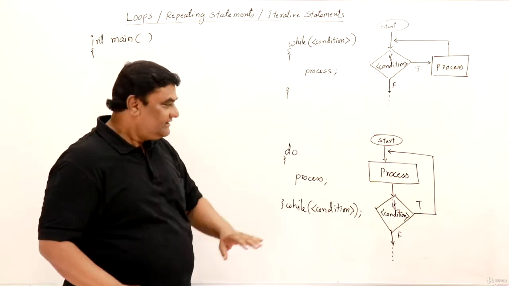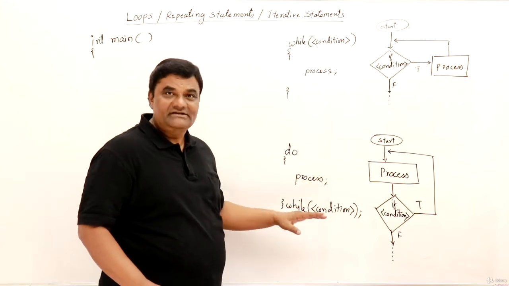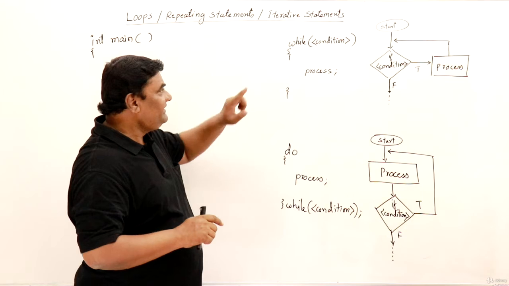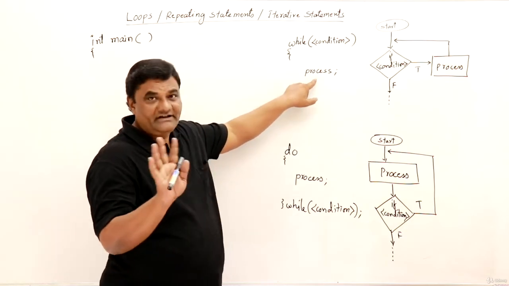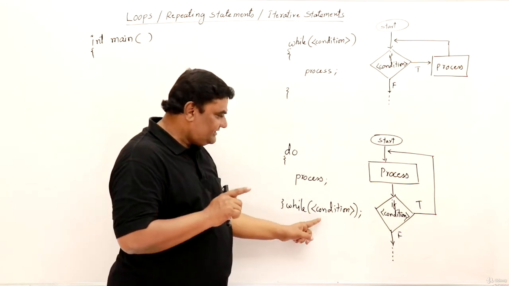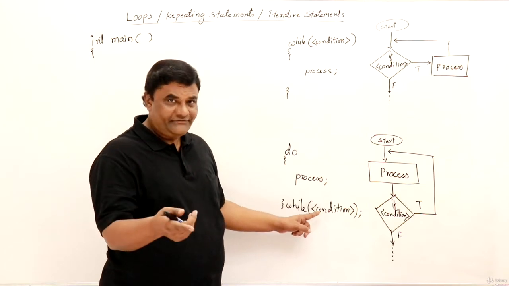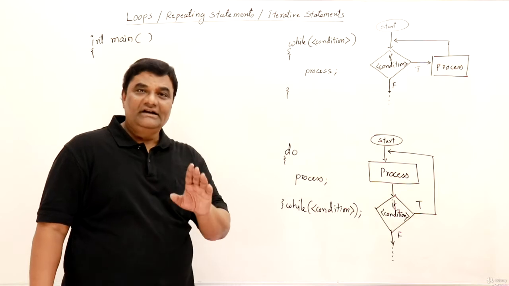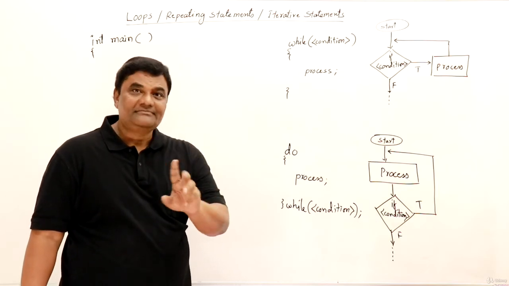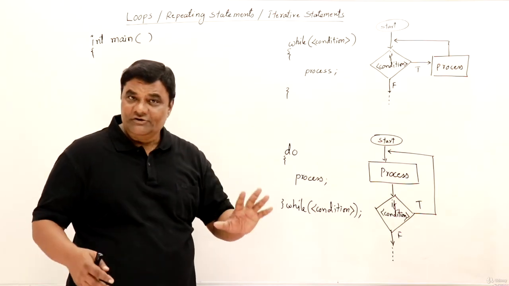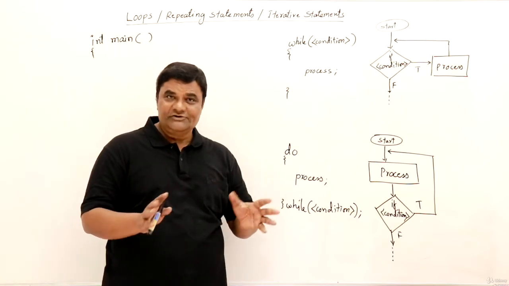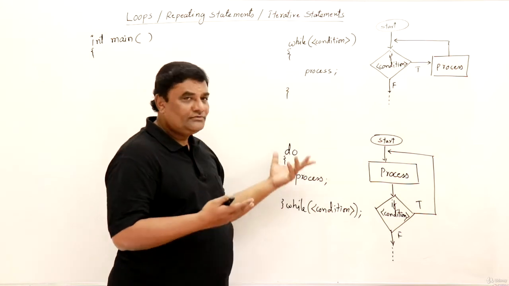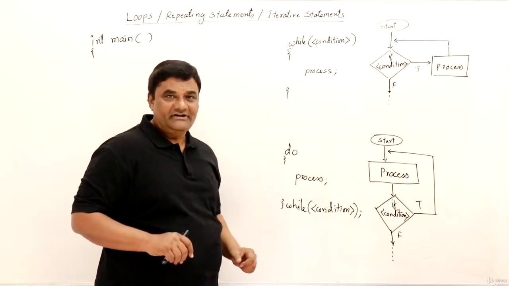Only the difference is this will first process, then check the condition. It means the difference is if already condition is false, then this will not execute. Here, suppose first time only the condition is false, then first it will execute, then check the condition. So it will execute minimum one time. This is the difference. Now, where to use them? Are there any different places to use? There's nothing like that. Mostly programmers use this loop also, this loop also. There's not a big difference.